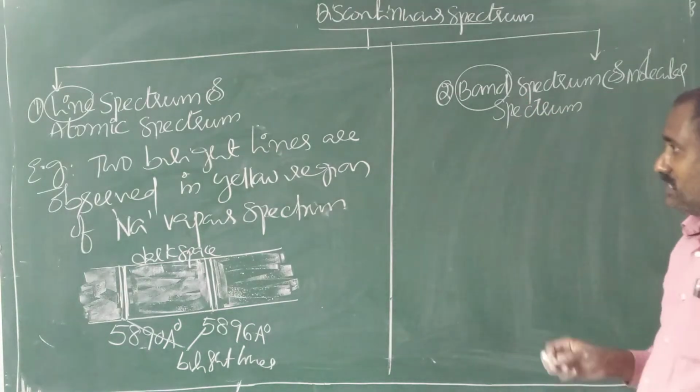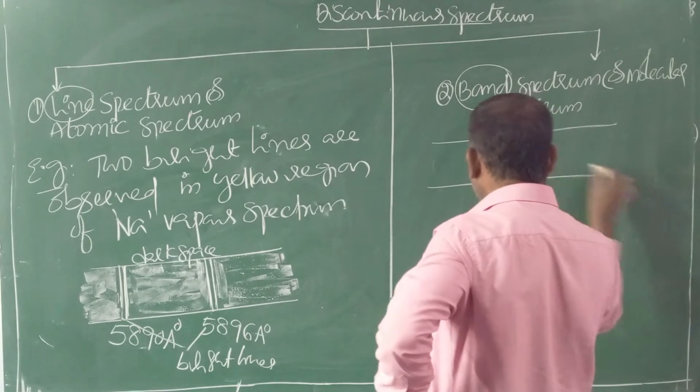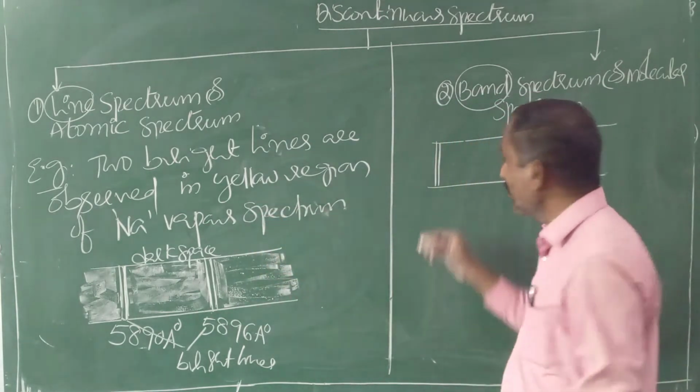So band spectrum consists of closely packed lines. In a line spectrum, there are distinct, well-defined lines.